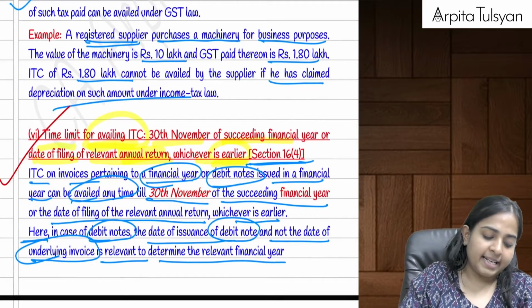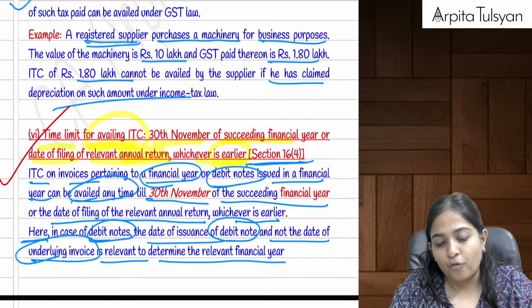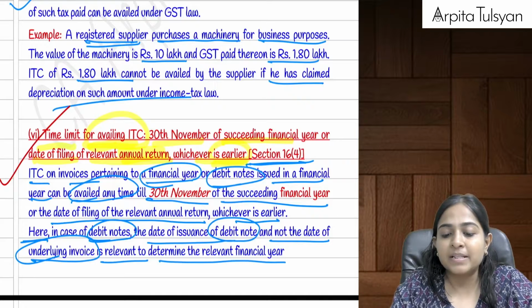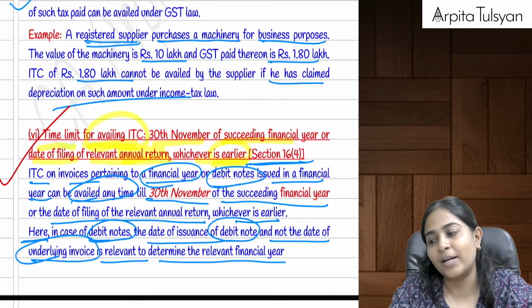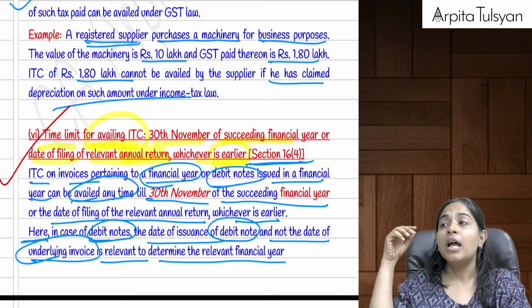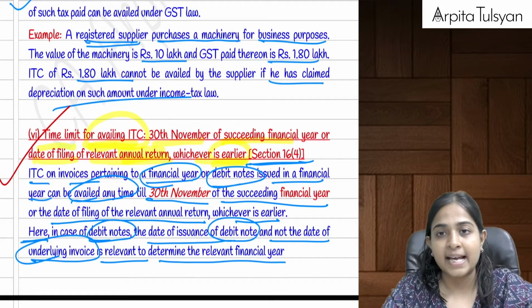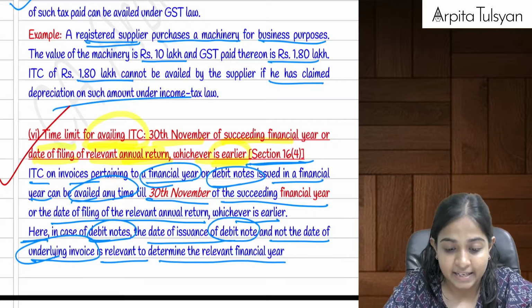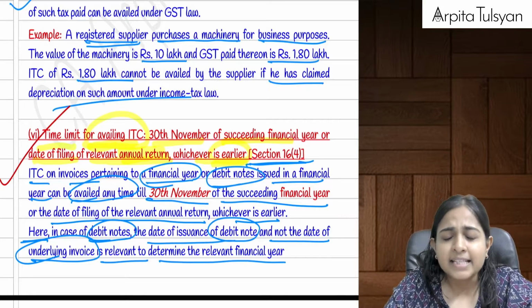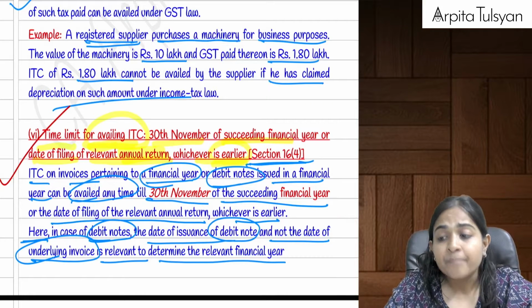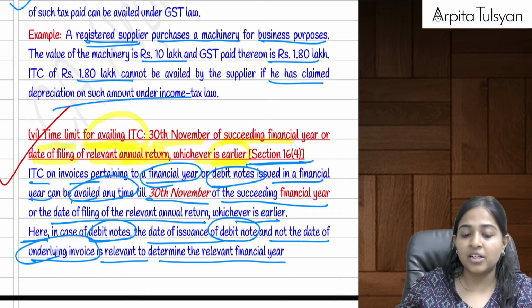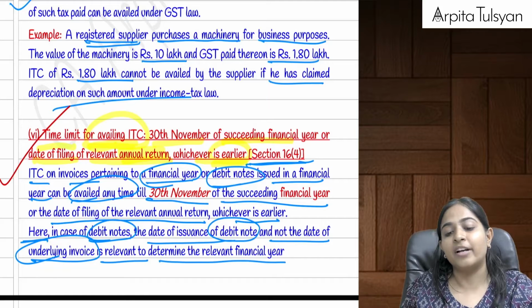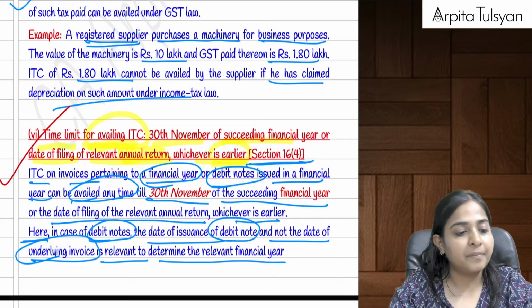Then next, section 16 subsection 4. In section 16 subsection 4, we studied the time limit to avail the ITC. Just now I told you, having an invoice does not mean that your output tax liability gets reduced as it is. No, you have to avail the ITC. The last date for availing the ITC is 30th November of the succeeding financial year, or the date of filing the annual return, whichever is earlier.